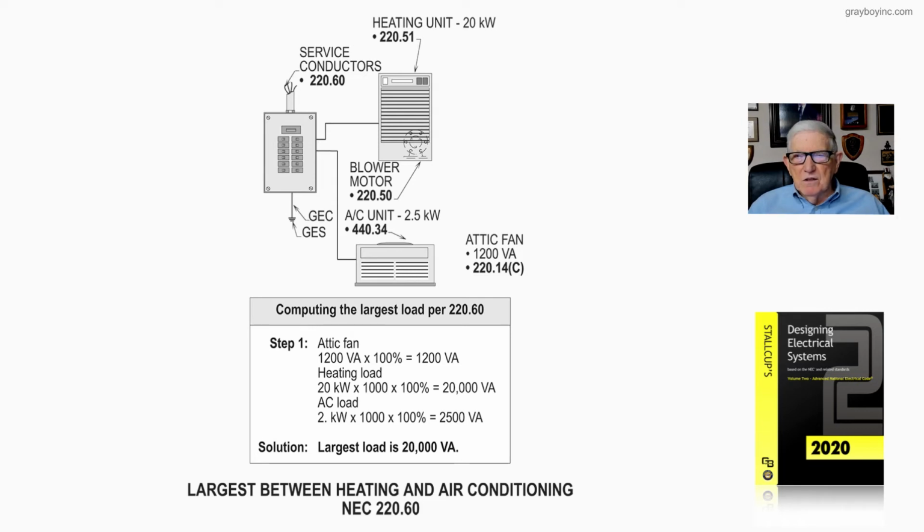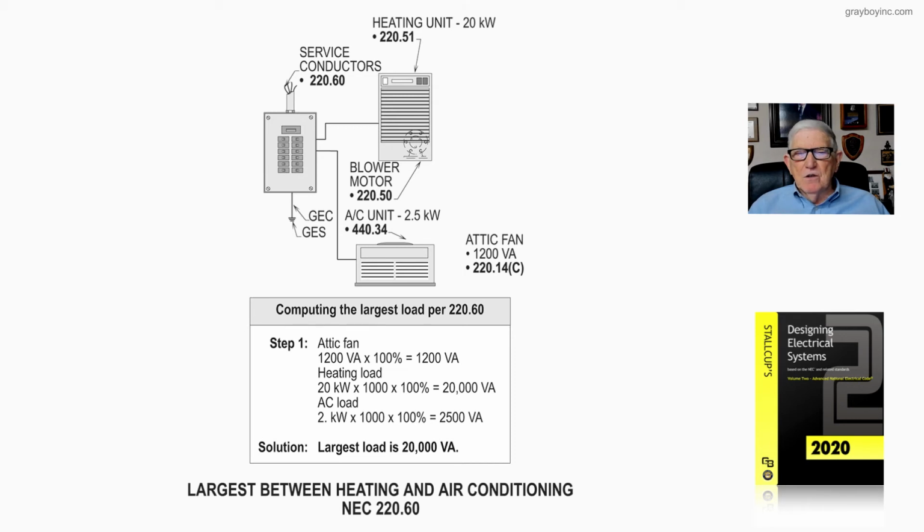Now notice attic fans, 1200 VA, 220.14(C), and we have a blower motor in the AC unit. So let's just drop down to step one. 1200 VA at 100% is 1200, and that is the attic fan. The heating load now, 20 kW times 1000 to get rid of the K, times 100% in accordance with 220.51, we come up with 20,000.